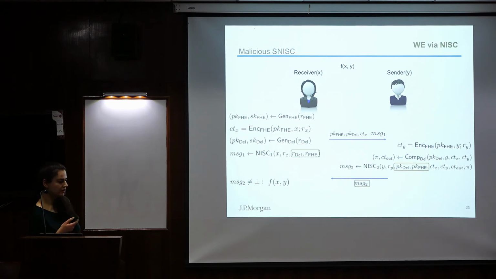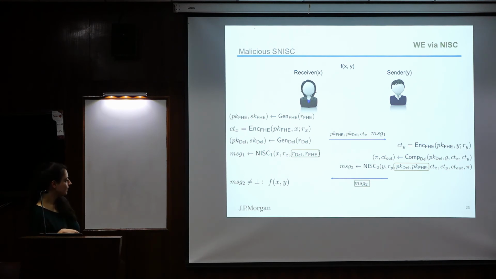So let's enumerate all the checks that this inner non-interactive protocol does. So first it checks that the public keys are correct. Then, if you remember, it needs to check that the ciphertext of X and the ciphertext of Y are consistent. And also importantly that the ciphertext that the receiver sent to the center is the same one that comes from his input, so he's using a consistent input across the whole protocol.